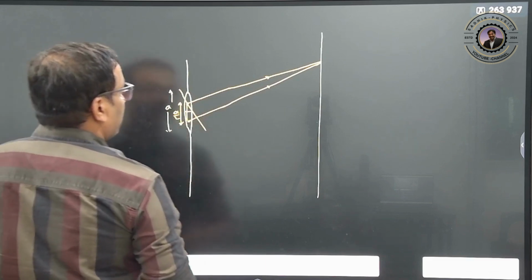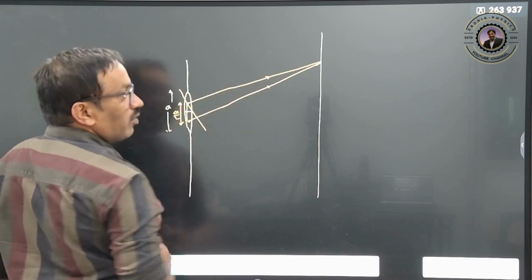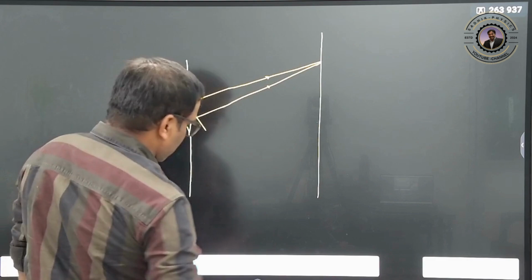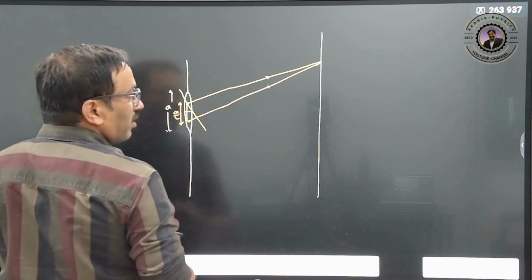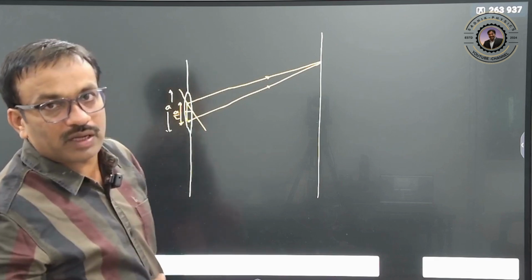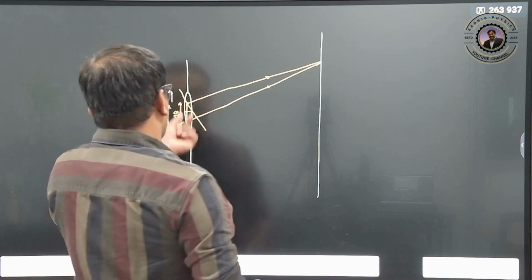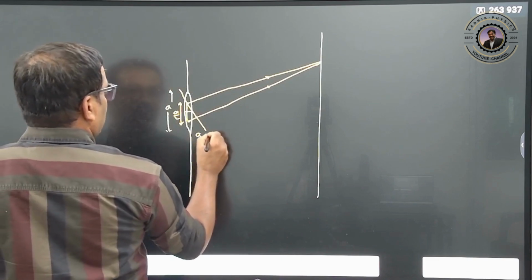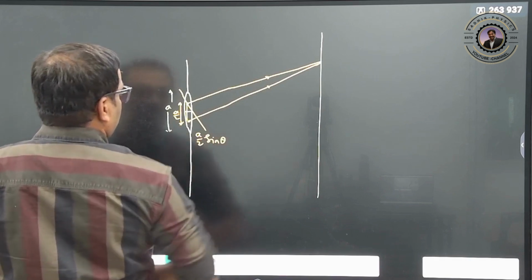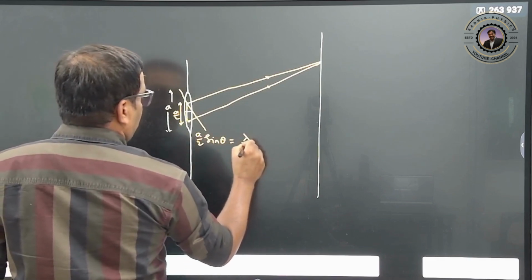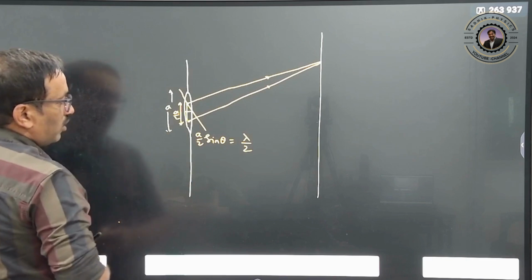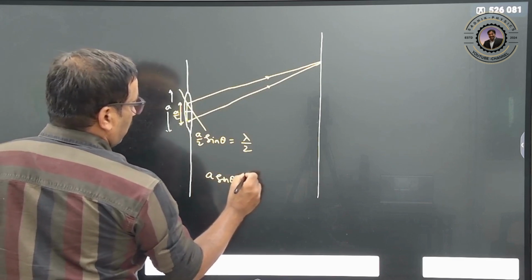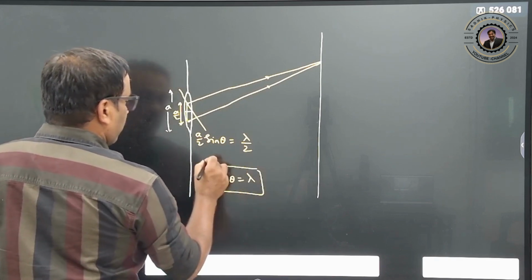But here, this wave and this wave undergo destructive interference. Therefore, for minima, the path difference should be equal to lambda by 2. So this path difference, you can write it as a by 2 into sin theta, and it will be equal to lambda by 2. So a sin theta is equal to lambda. This is the condition for first minima.